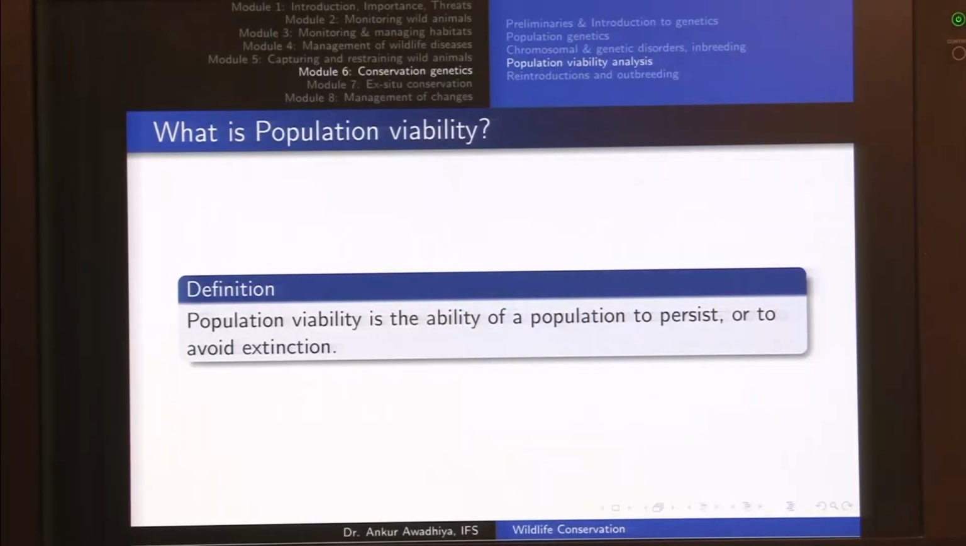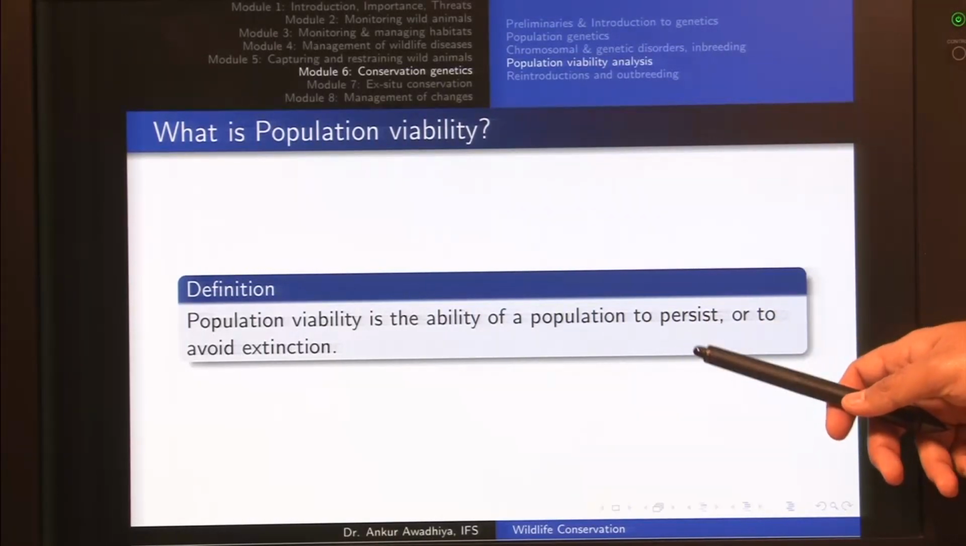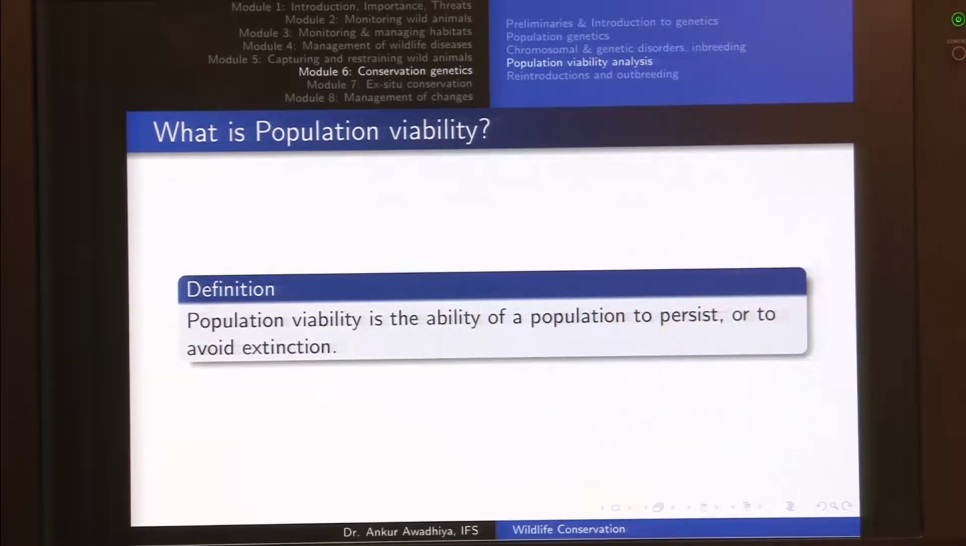So, when we say population viability, what do we mean? Population viability is the ability of a population to persist or to avoid extinction. Now, what we are asking here is that suppose you have say around 10 tigers in say Panna Tiger Reserve. So, if you have these 10 tigers, will these 10 tigers be able to persist for a long period of time? Will they be able to avoid extinction, or will they go extinct in a short while?